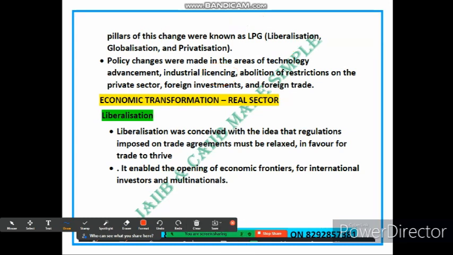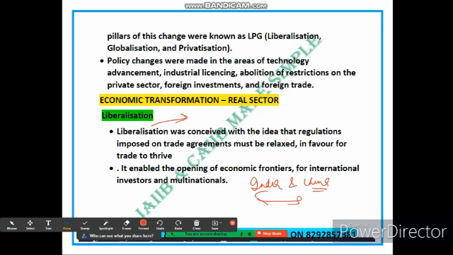The first point we have to study is liberalization. Liberalization, as a part of economic transformation, aims to relax regulation. So imagine two neighboring countries. Let me make this concept more clear. Suppose two neighboring countries like India and China have strict regulation on importing and exporting goods between them.